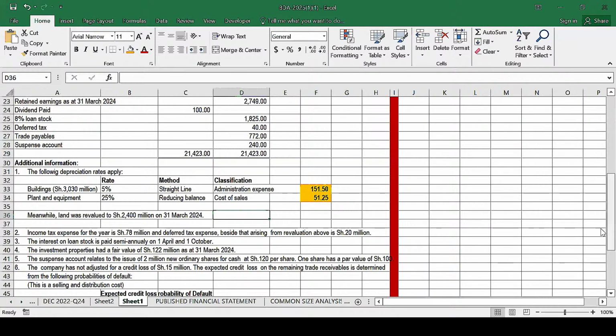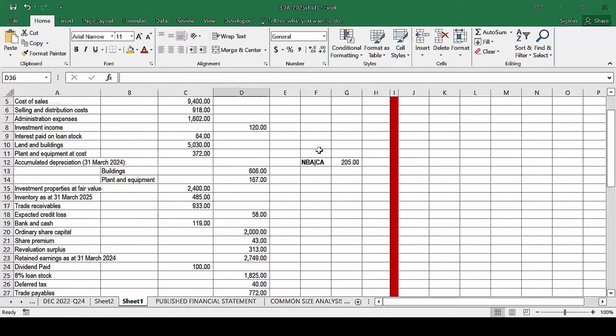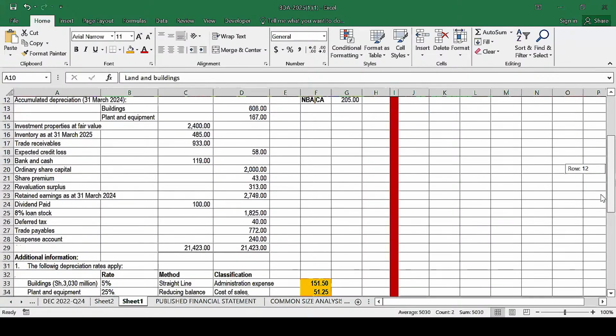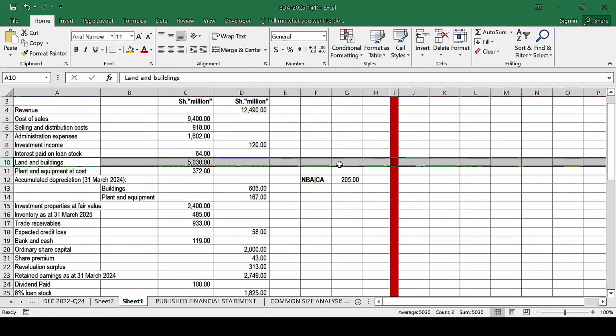Can you be able to get the cost? Who can tell us how much will be the cost of land? Remember this is the total value for land and buildings. And I hope you can remember in note 1, we are given the cost of buildings. The cost of buildings is 30. So what will be the cost of land? Who can be able to recall how we determine that? Or who can tell us how much will be the cost for land?